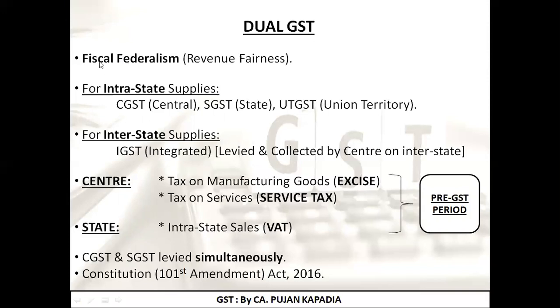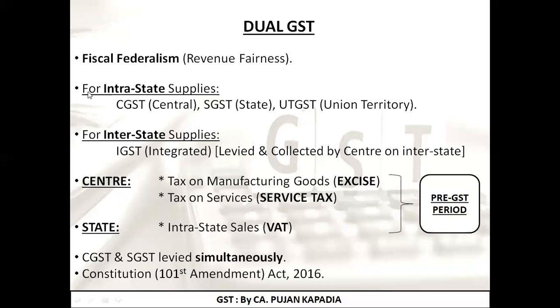The answer is fiscal federalism, which means revenue fairness, which means the central government and state government should get the right share that they were supposed to get if GST was not in place. In short, there should not be injustice in the apportionment of the tax revenue between the central and the state government. So what is at the base of the concept of dual GST? The concept of fiscal federalism, that is revenue fairness.